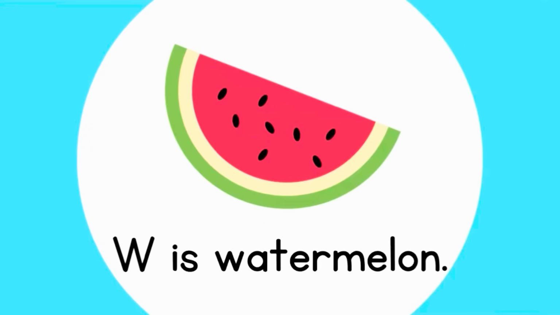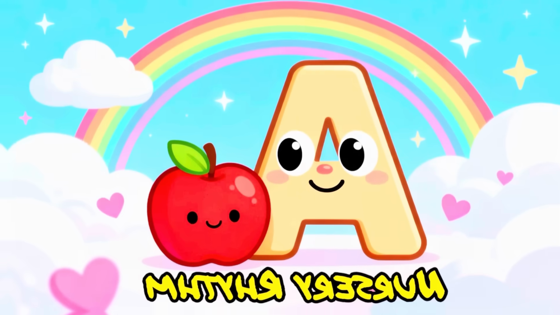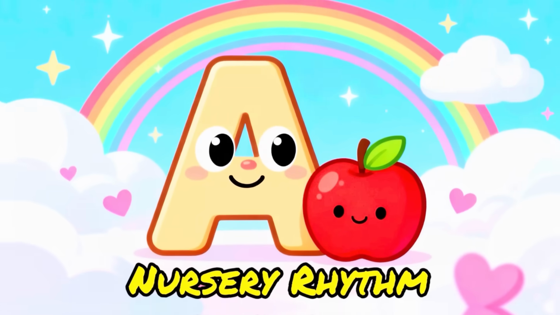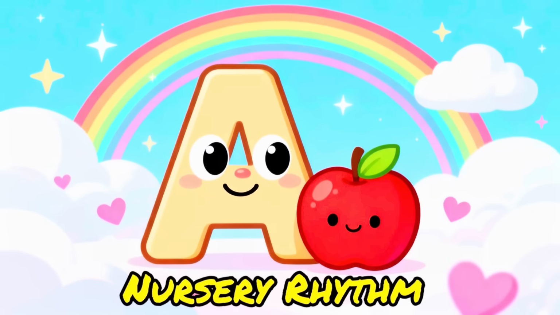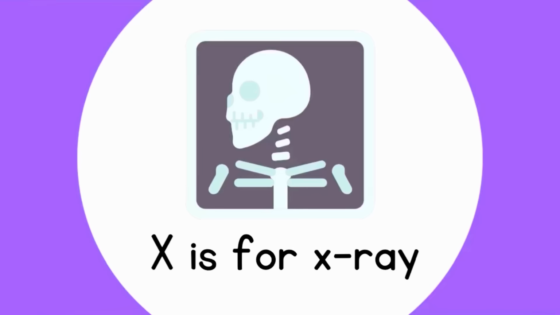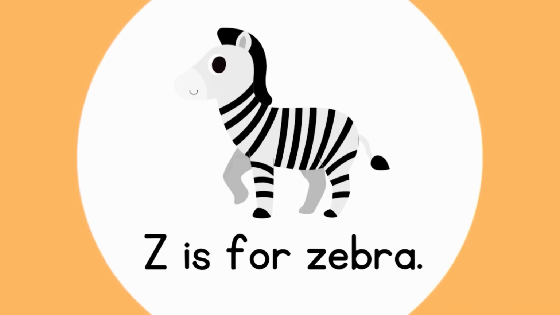Summer fruit. X is for X-ray, a photo of bones inside the body. Y is for yo-yo, a toy that goes up and down. Z is for zebra, a black and white striped animal.